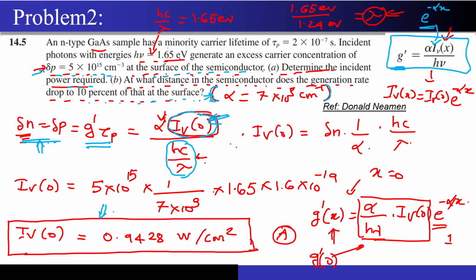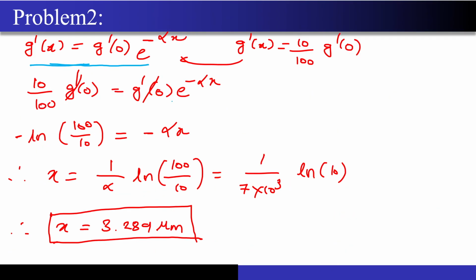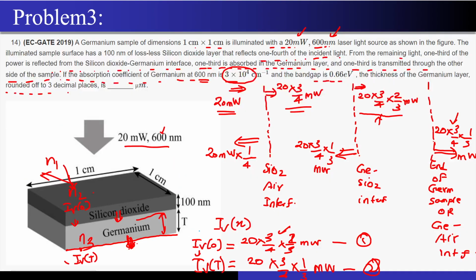Now, what they are asking: at what distance in the semiconductor does the generation rate drop to 10% of that at the surface? So if I have g'(0), then this value has to drop to 10 by 100 times g'(0). Once you do this, you have to take the log on both sides, because our job is to find the value of x, the distance at which the generation rate drops to 10% of the value. Alpha I already know, so from here you will get the value of x easily. I hope that is clear.